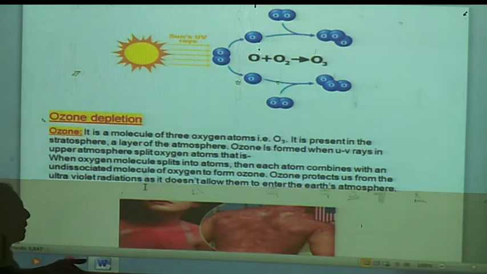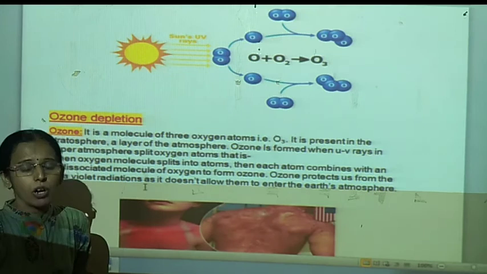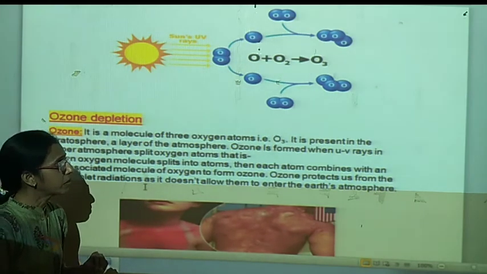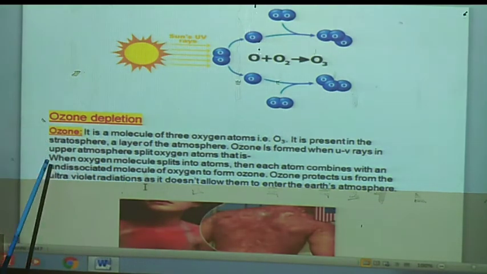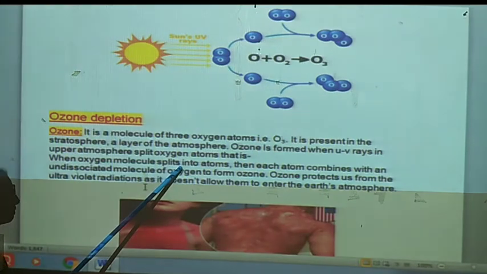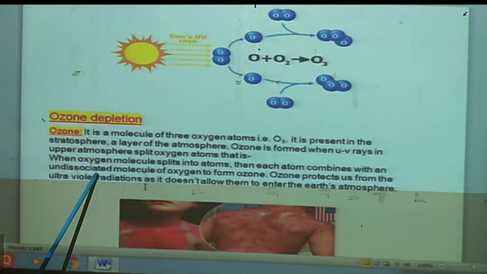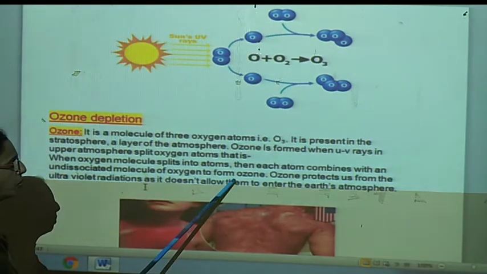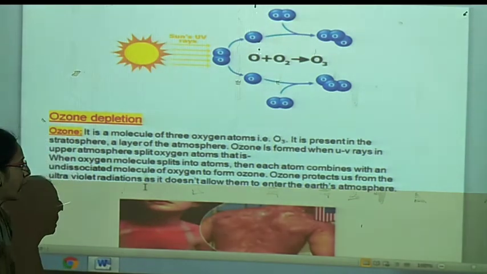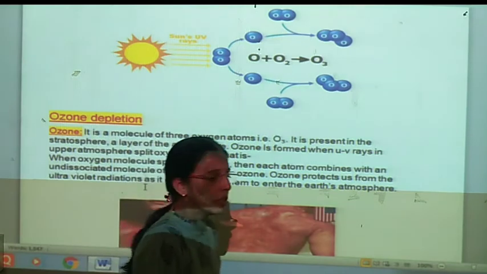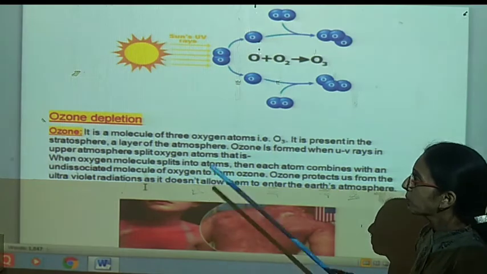That layer is very important for us, because the screening of the sunlight takes place only due to the ozone layer, which is present in the upper region of the atmosphere. When an oxygen molecule splits into atoms, each atom combines with an undissociated molecule of oxygen to form ozone. It is told to be a protective layer. If that ozone layer slowly gets depleted, what happens?